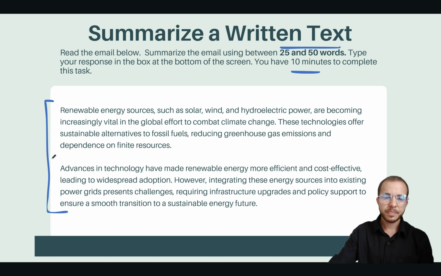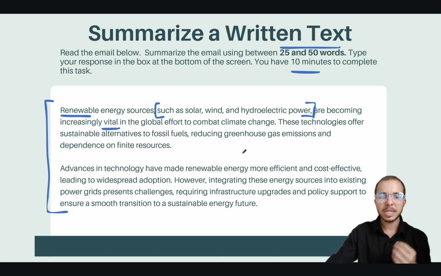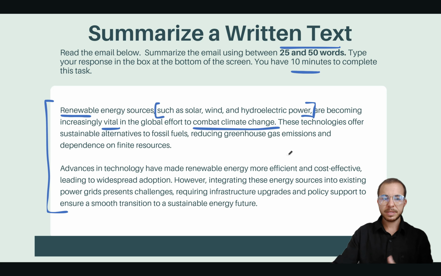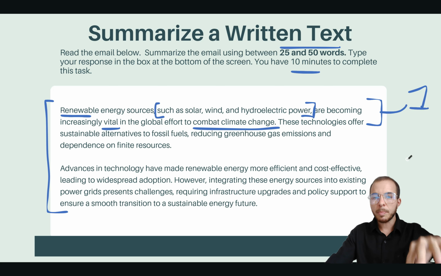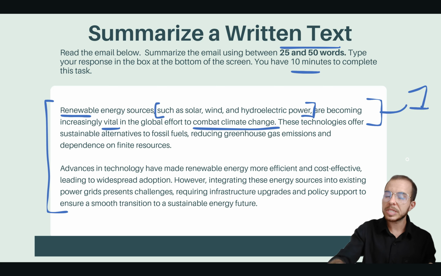It's not an email. Very quickly, I'm going to notice some of the main subjects. We have renewable energy, and then it gives us an example of renewable energy are becoming increasingly vital. Okay, vital means important. To fight climate change, combat is to fight. Right here in the introduction sentence, it gives me most of the information. This intro is going to be your first sentence because it's the topic here and it will be the topic or intro sentence for your summary.